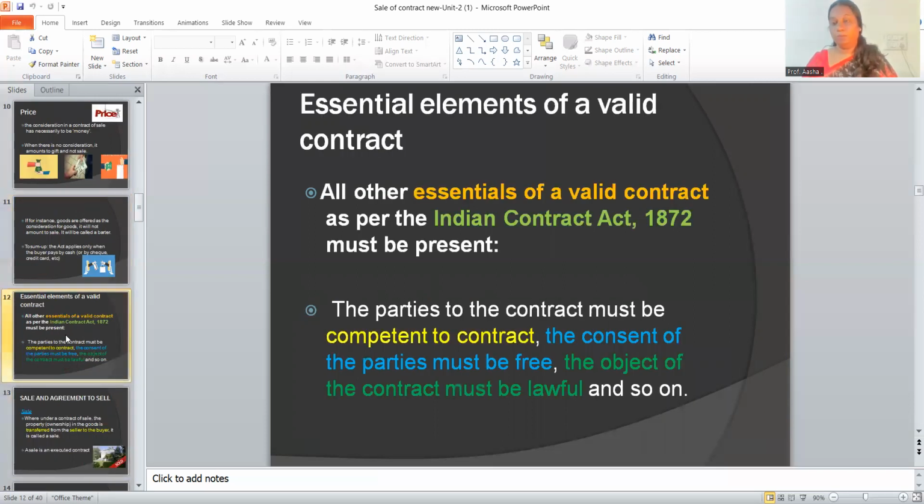The other important point to be noted in the Sale of Goods Act is that all the essential elements of a contract are also applicable to a contract of sale, because a contract of sale is also a legal contract. So the essential elements like free consent of the parties, competency of the parties, lawful consideration, lawful object, leading to a legal relationship, legal formalities, etc. are also applicable to these kinds of contracts.